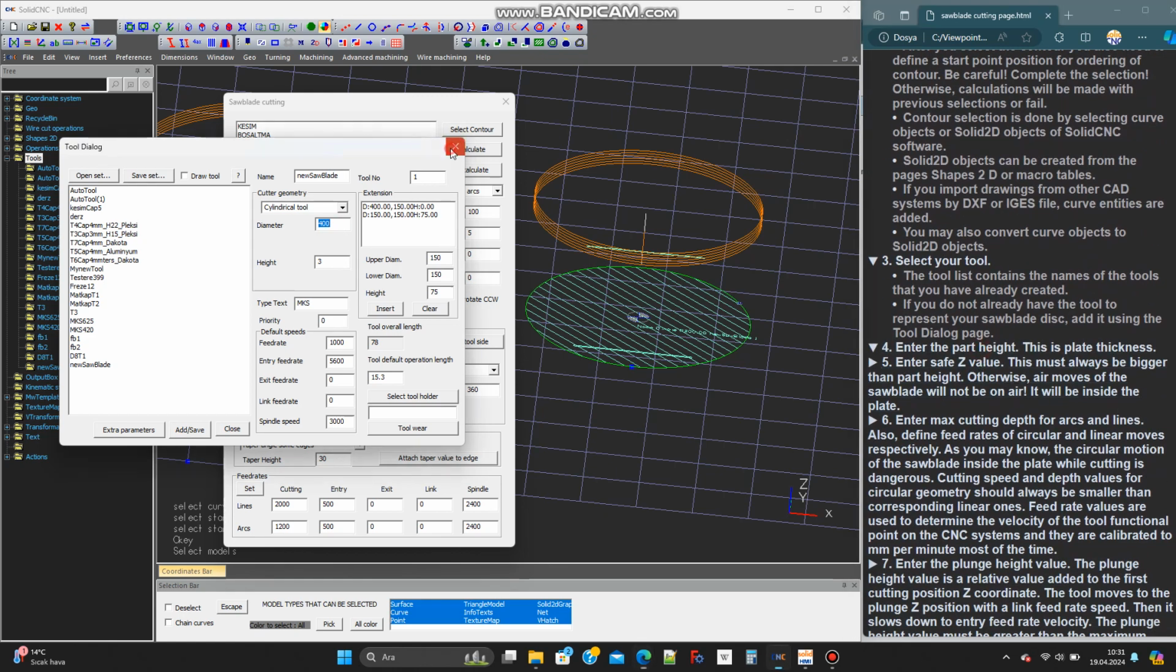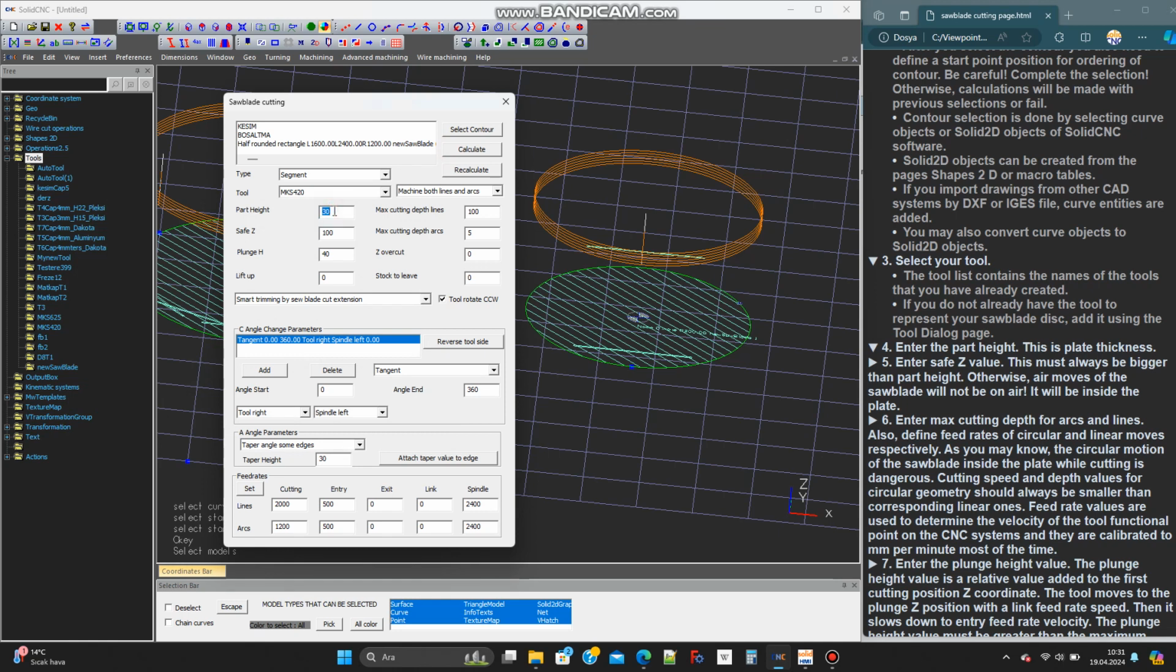Enter the part height. This is plate thickness. Enter safe Z value. This must always be bigger than part height. Otherwise, air moves of the saw blade will not be on air. It will be inside the plate.